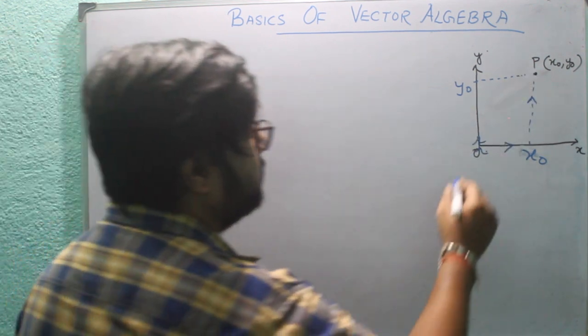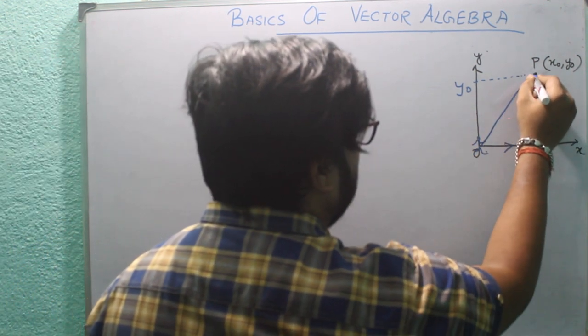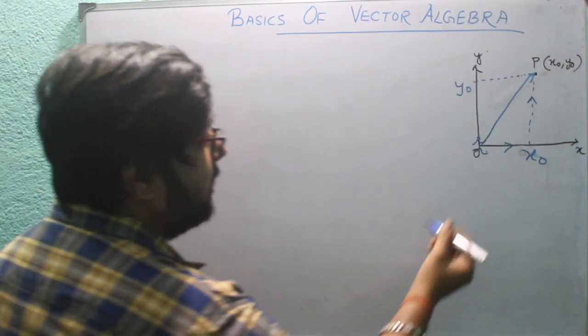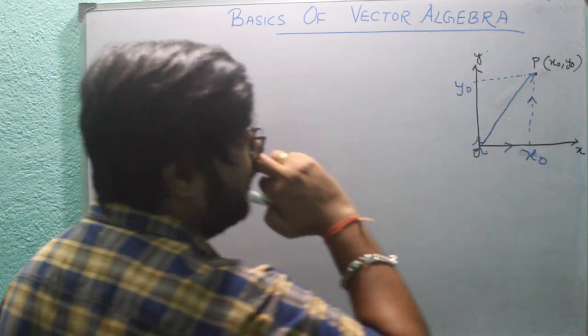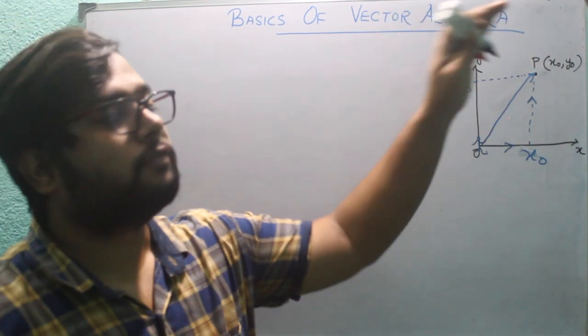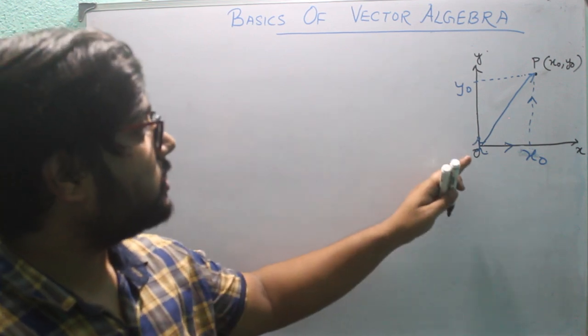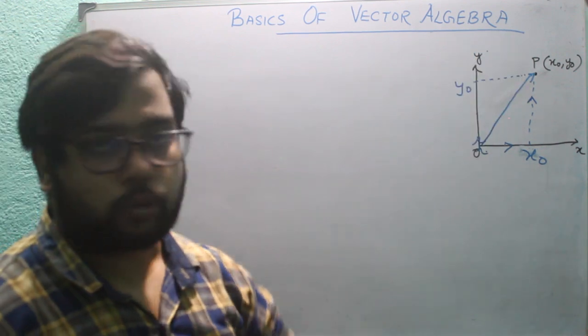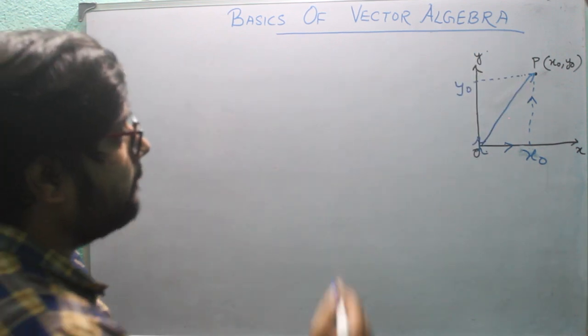So if you connect this to point P and start walking toward point P, then the line connecting from you to point P is the direction vector. It is telling the direction by which you can reach point P.